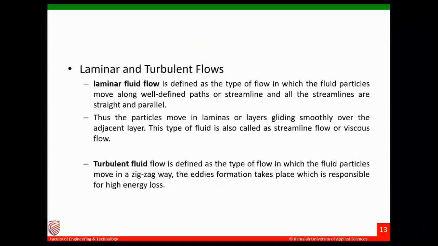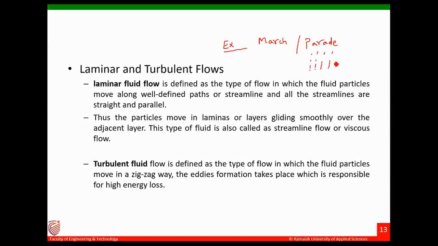Coming to laminar and turbulent flow. Laminar flow is one in which the fluid particles move in a well-defined path or streamline. Sometimes it is also called streamline flow or viscous flow. An example is a march past: in a parade, you see all the soldiers moving in well-defined lines.